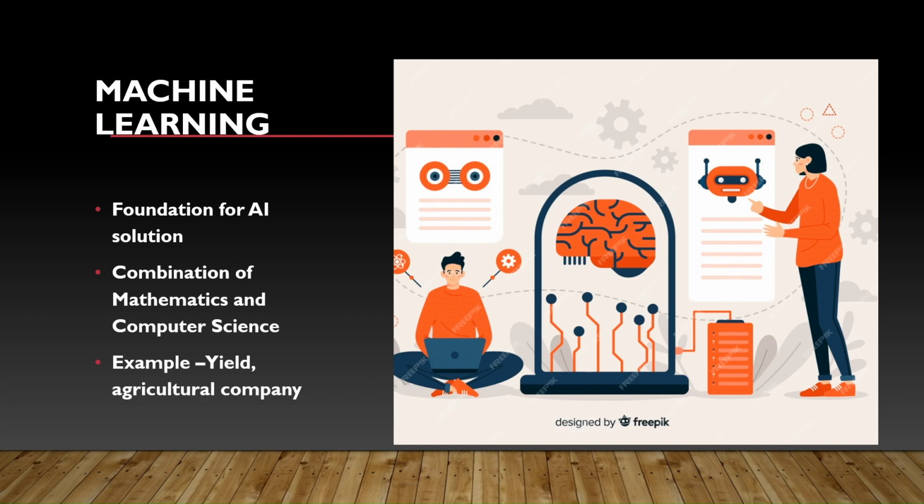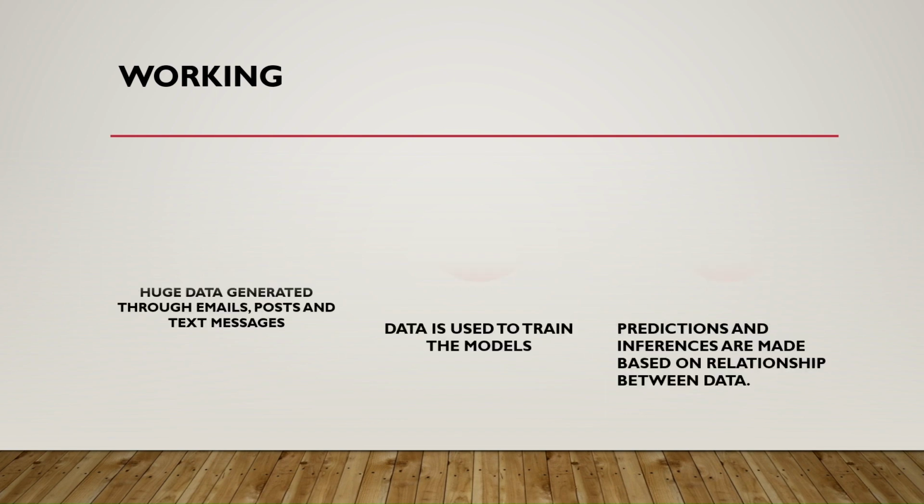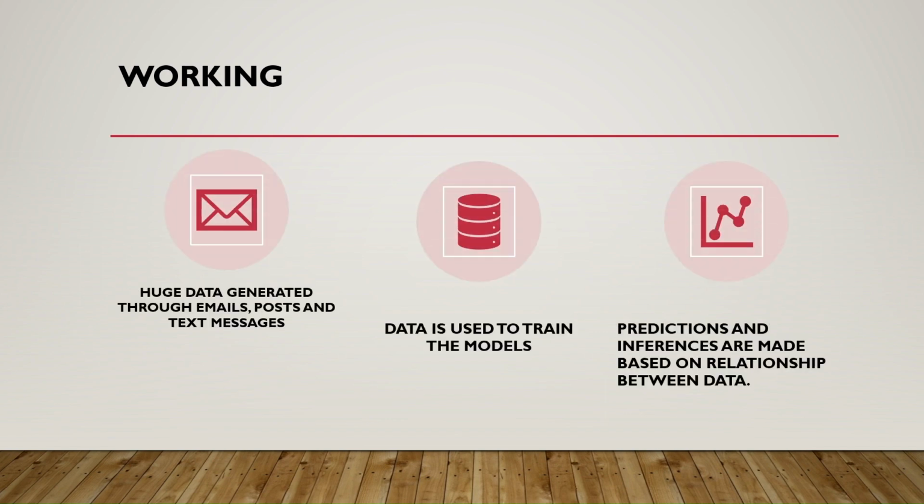Now, let us see how machine learning works. Every day a huge amount of data is generated in various formats such as emails, posts, text messages, articles, and so many things. Using that data, we can train the models, and predictions and inferences are made based on the relationship between the data.